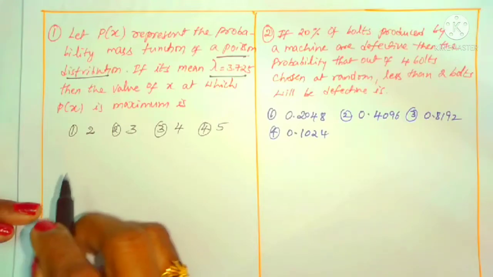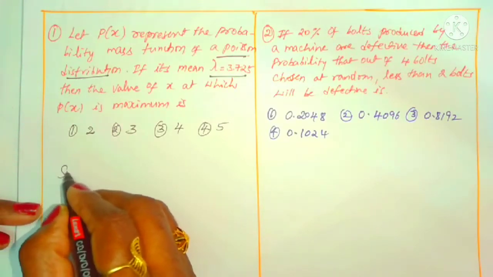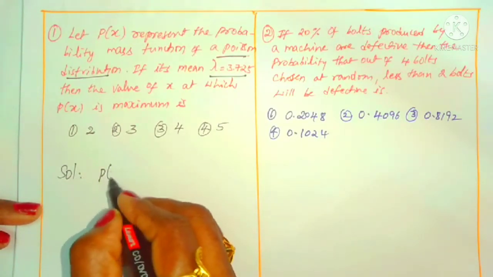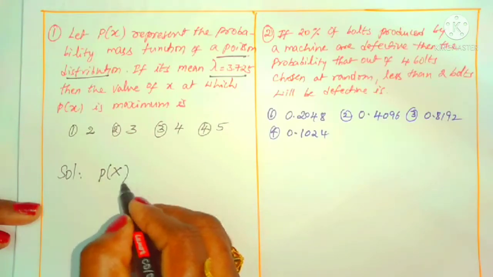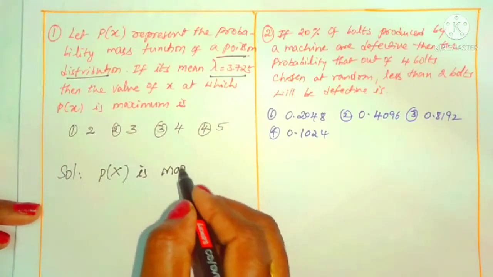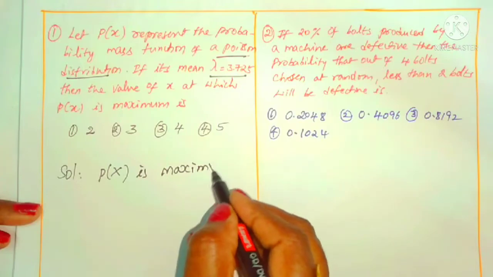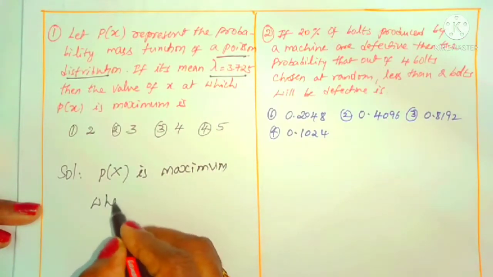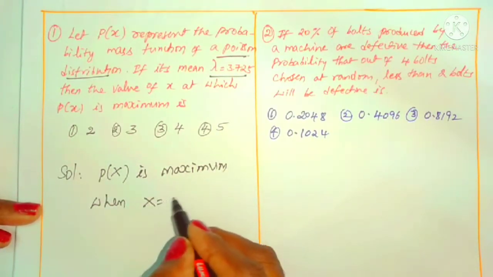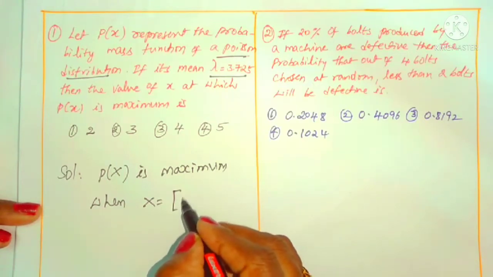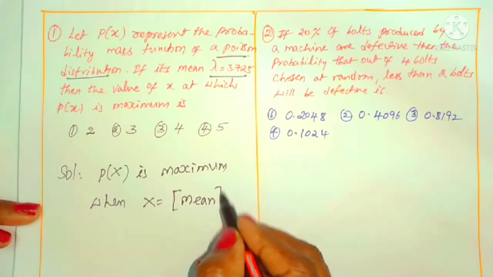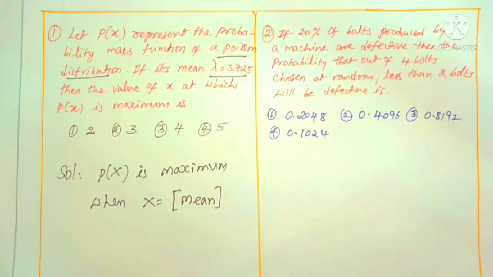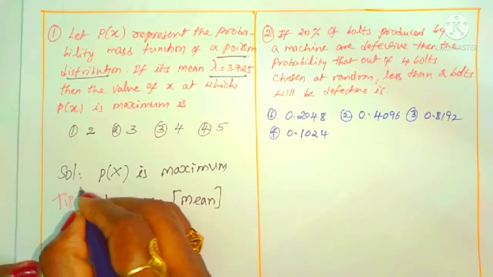That you simply have to know this tip. For this solution, P of x is maximum when x is the step of the mean. This is one of the shortcut tips. This one you have to remember.